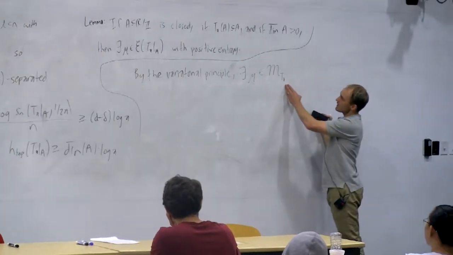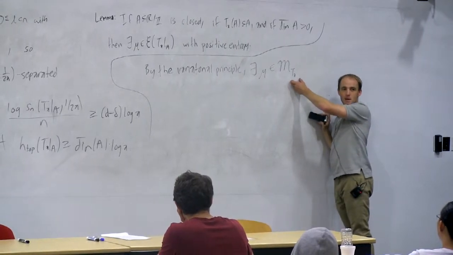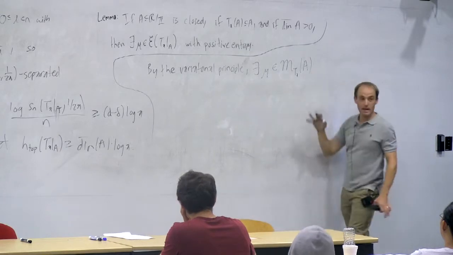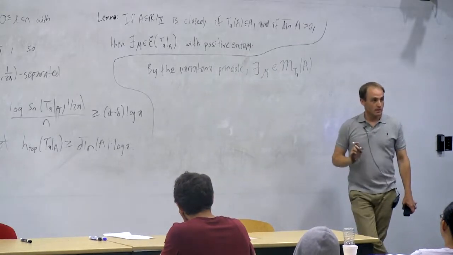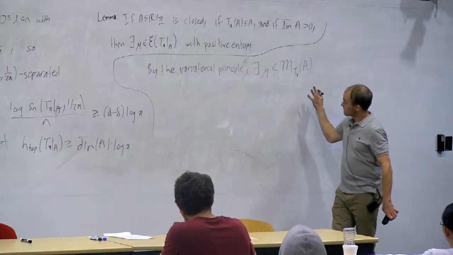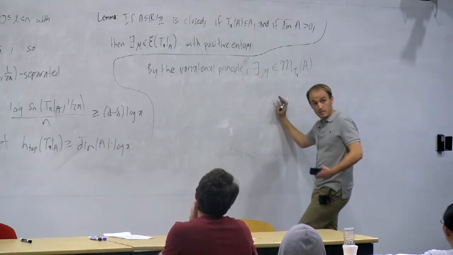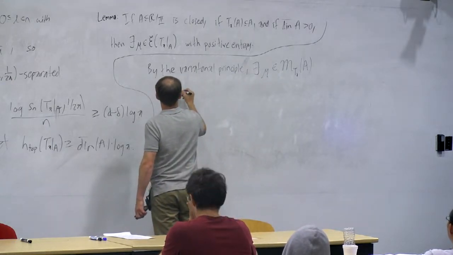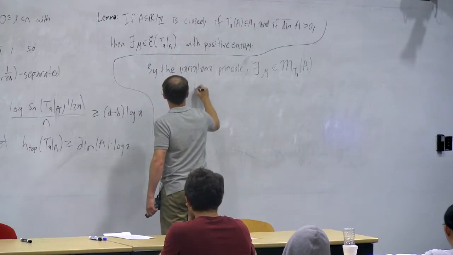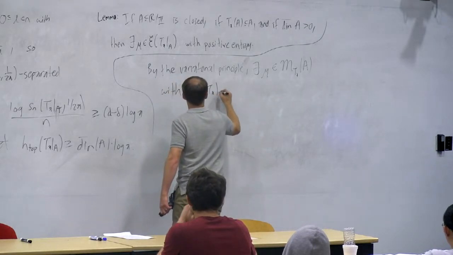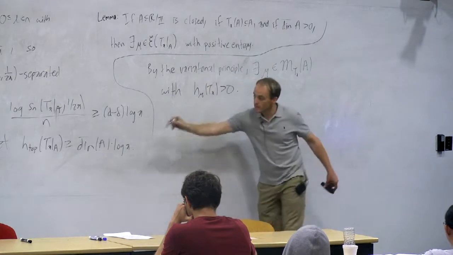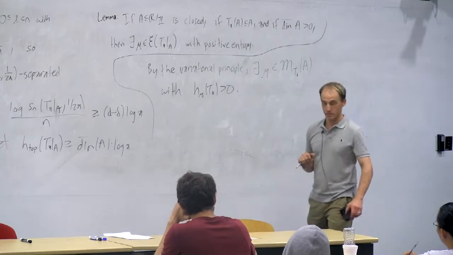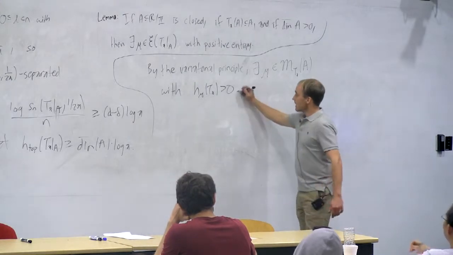Hey, by the way, I don't like writing the bar in the big A. I really mean the times A map restricted to A here. I think I put X in here before, so I'll just put A in there, and that sort of fixes the problem. So there exists a times A invariant measure on the set capital A with positive entropy, with the entropy of mu with respect to TA bigger than 0. In fact, I can get it as close to that quantity as I want, so I can make an even a little bit stronger claim if I wanted to, but I don't really need to finish the proof of the lemma. Now, are we done?